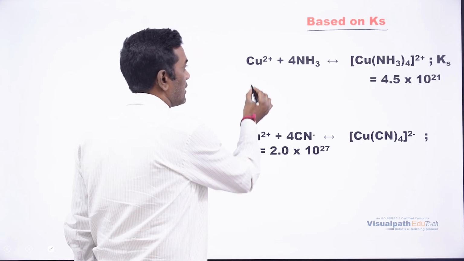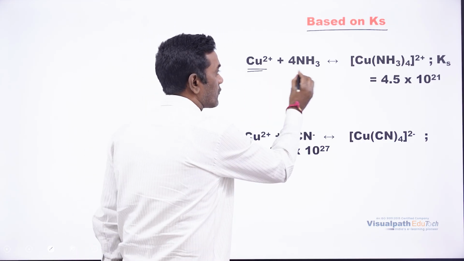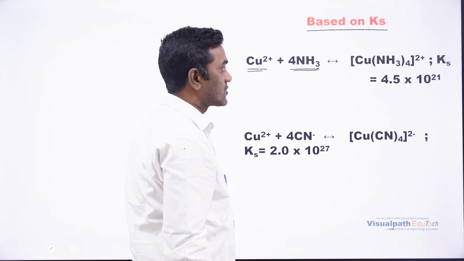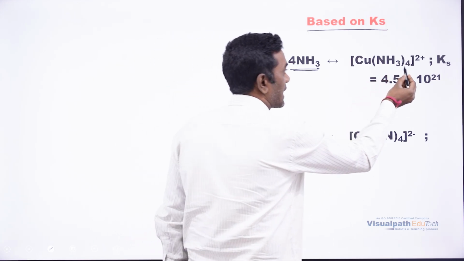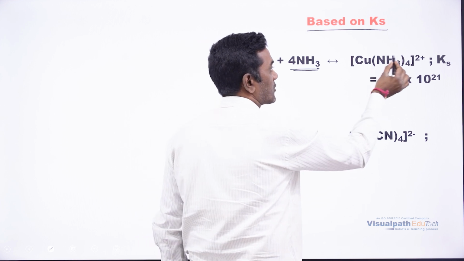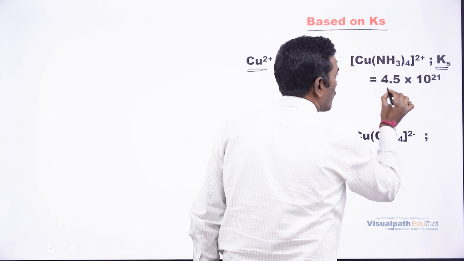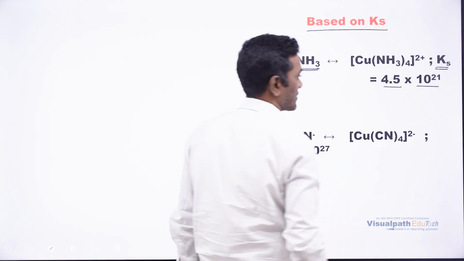For example, Cu2+ is going to form a complex with 4 ammonia molecules. So it is going to form the tetraamminecopper(II) ion. In this one, the stability constant is 4.5 into 10 power 21.